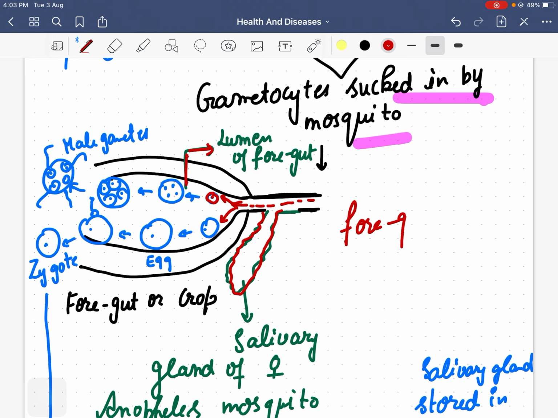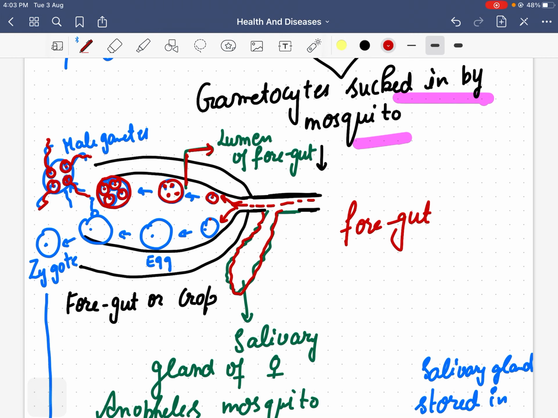Now the microgametocyte starts dividing. Four nuclei are formed, which are further surrounded by cytoplasm, and finally four male gametes are formed.